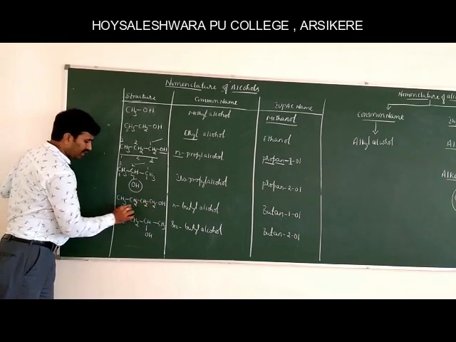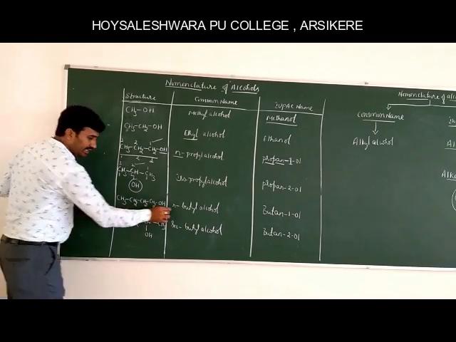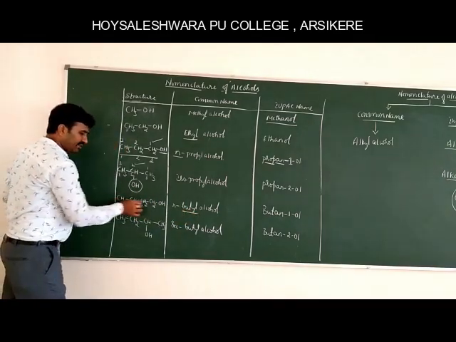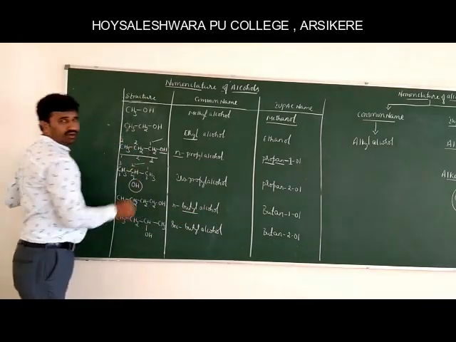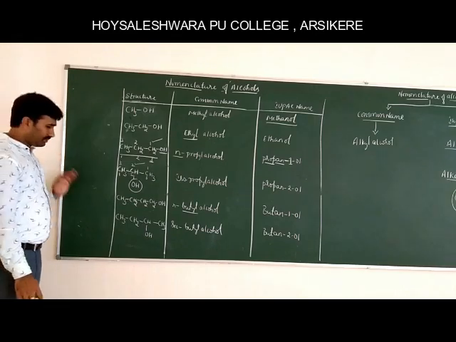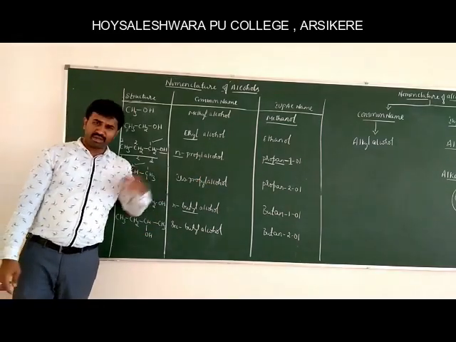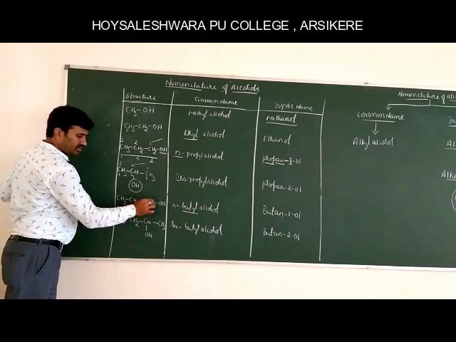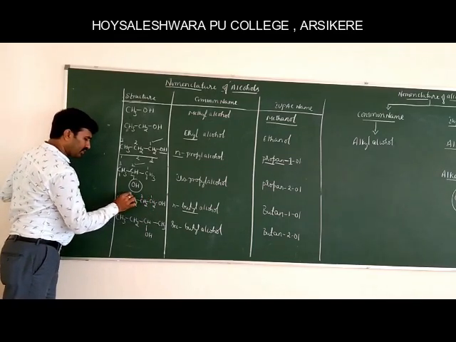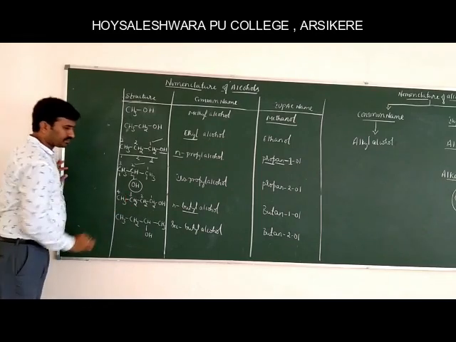Next example: CH3, CH2, CH2, CH2, OH. In total there are 4 carbons, that is C4H9. It gives butyl, as the carbon atoms are in a linear fashion. Therefore, n-butyl alcohol. When it comes to the IUPAC naming system, again the same rules are applicable for any compound. So this is 1, 2, 3, 4.